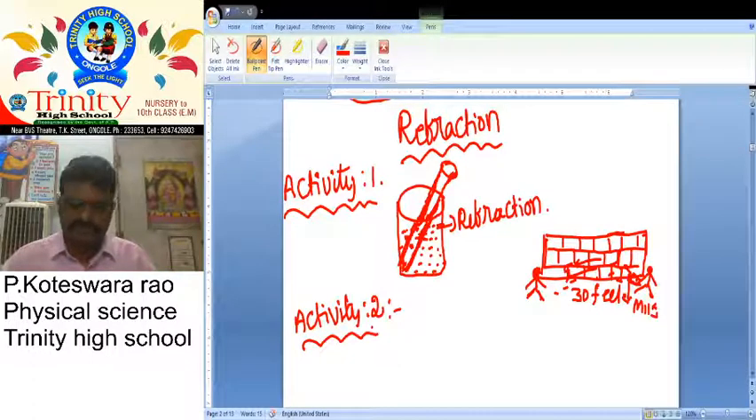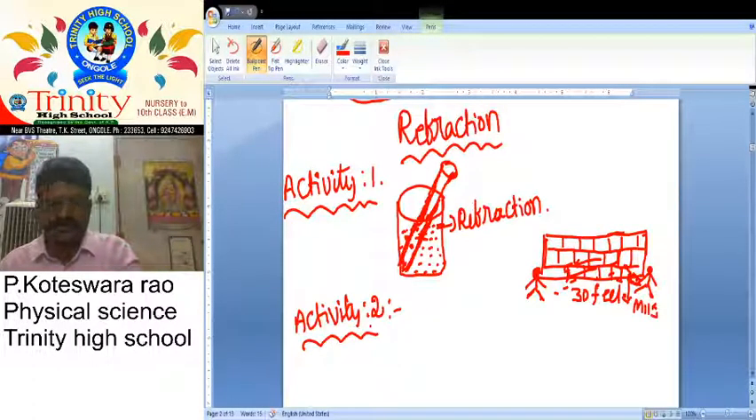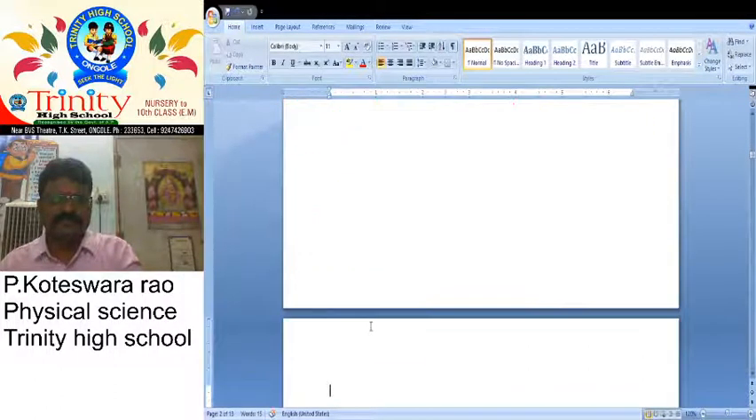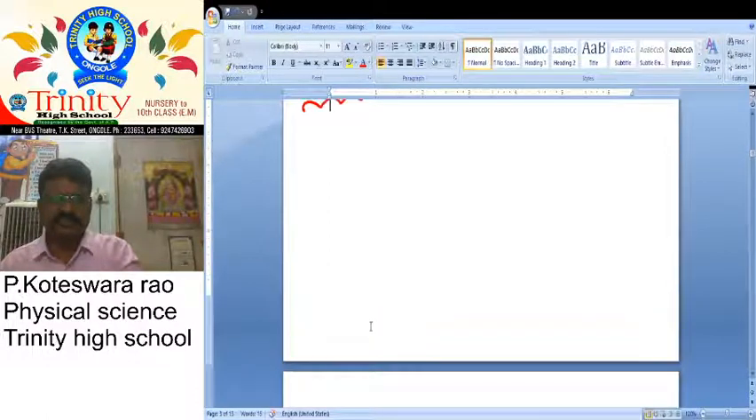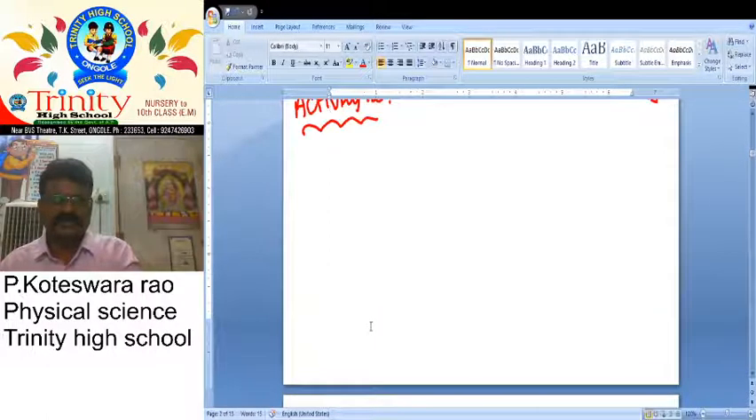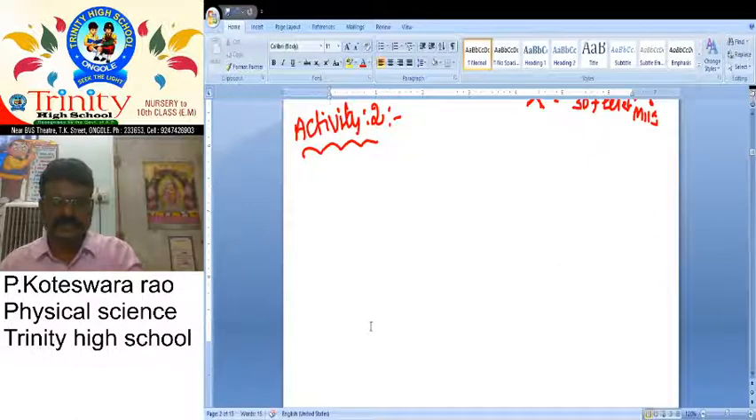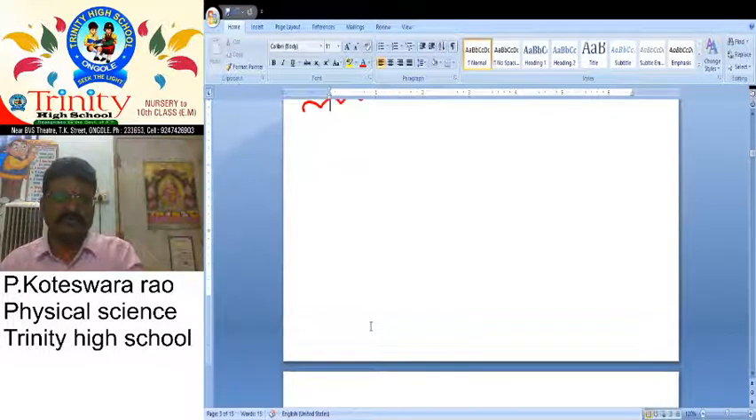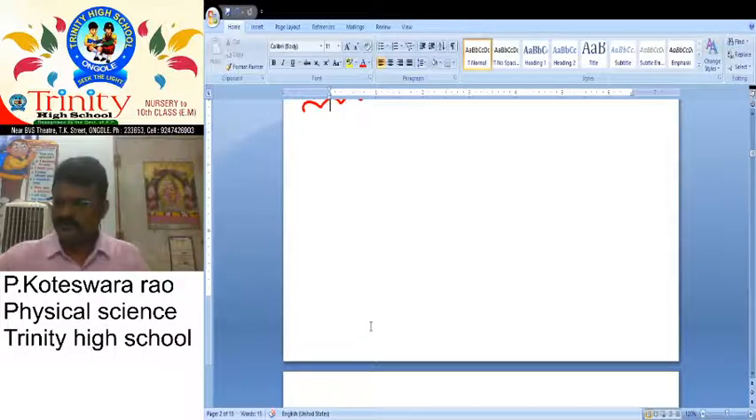And what about one more? We want to give one more example. It is nothing but activity 3. In that activity 3, what do you have to learn?